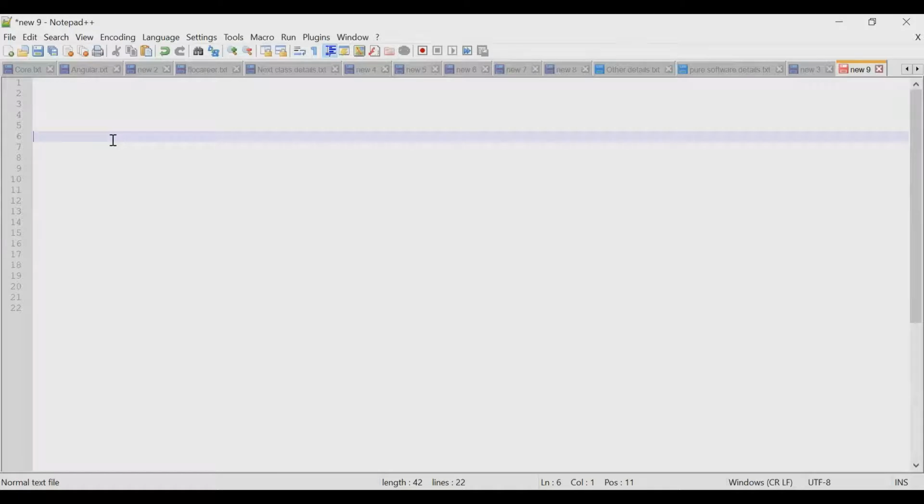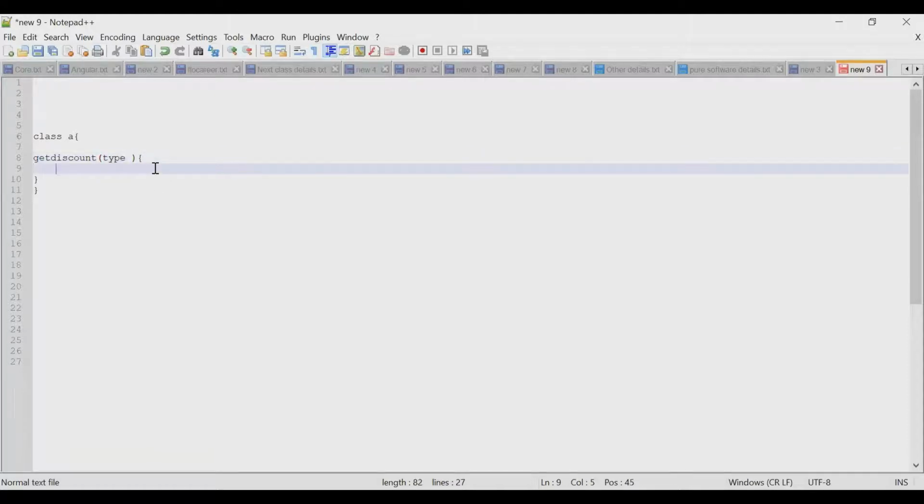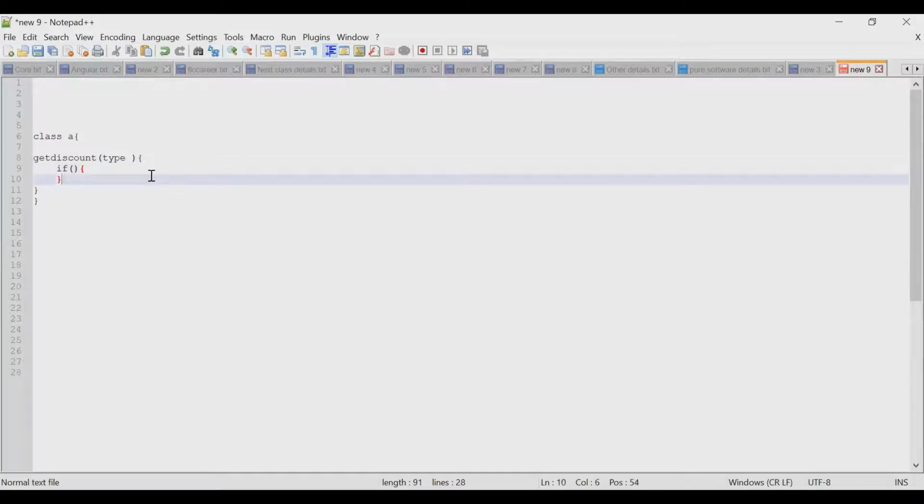I have shared my screen. I'm going to give an example of how we are going to implement the open close principle. Suppose I have a class A. Inside that I have defined one method, getDiscount. I have taken some input like type, and then on the basis of type, I am putting a lot of conditions here.